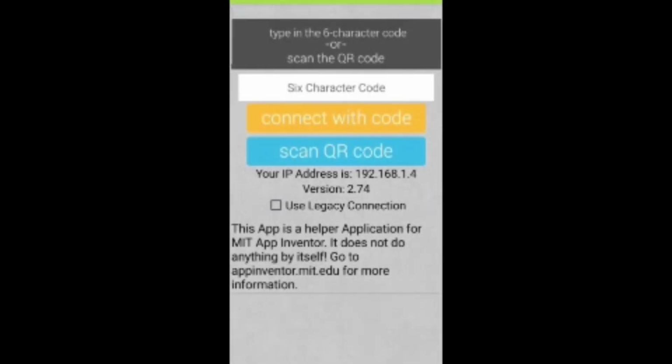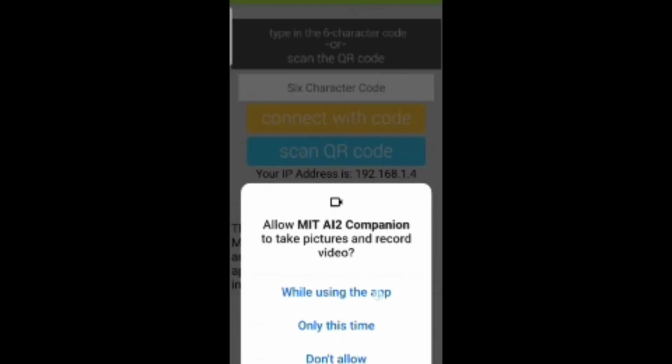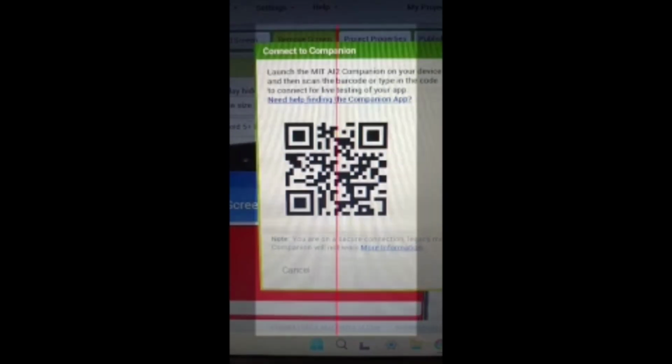Now open the app and look for connect with code or scan with QR code. You can select either one. Scan with the QR code while using this app, and you will scan this. After the app opens, the QR code is scanned.